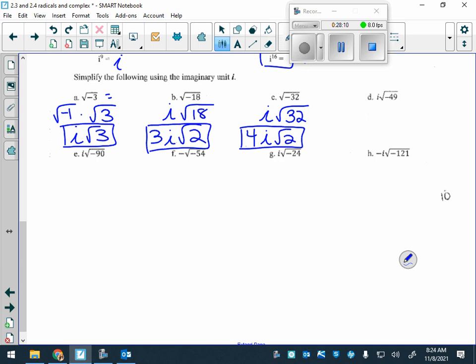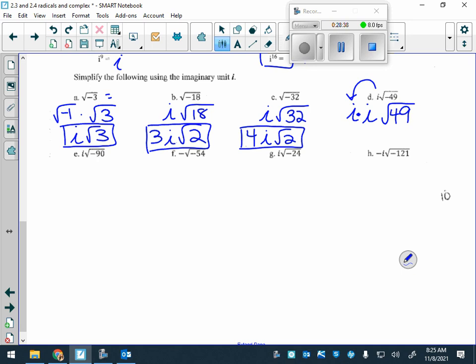Okay. What do you notice in D? There's two i's because there's an I already on the outside, and then we notice it is a perfect square. So we have I already on the outside. We have to take out another I because there's a negative inside, right?